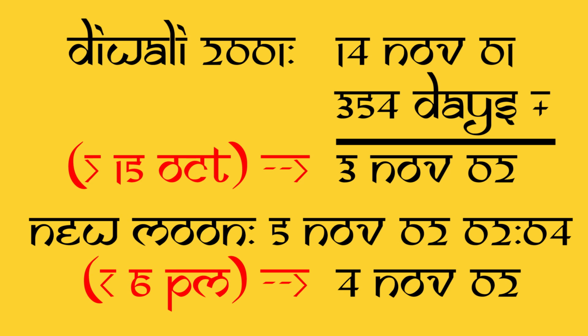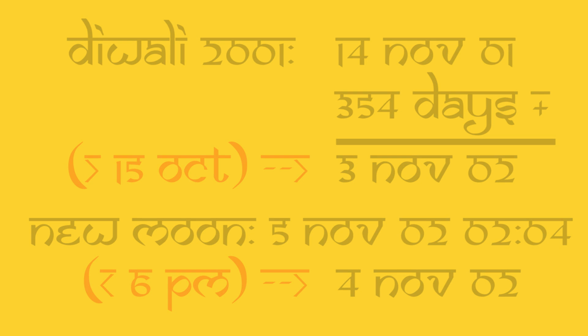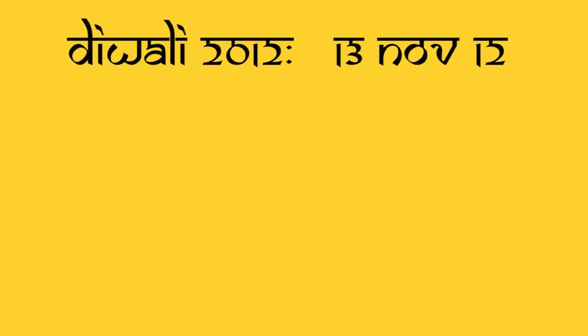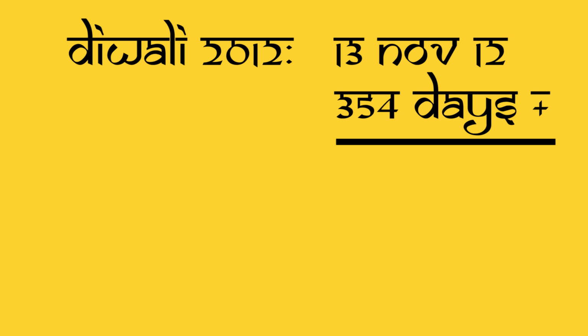Let's try another example to illustrate rule number 2 more clearly. The 2012 Diwali was on 13 November 2012. Adding 354 days, the resultant date is 2 November 2013. Fun fact: if you notice, in a non-Gregorian leap year, we can easily determine the date after we add 354 days to it, which in this case is just 13 minus 11, which equals 2. As in the 2 November 2013 here.